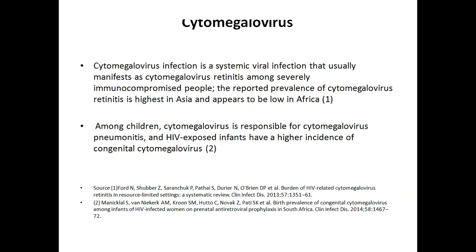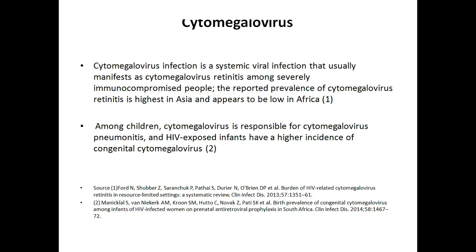Okay, thank you. About the cytomegalovirus infection, this infection is very important. We often come across cases where patients admitted to our inpatient department have a sudden, acute loss of vision, and the patient loses his eyesight completely.